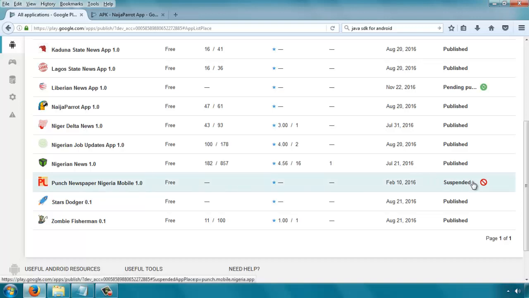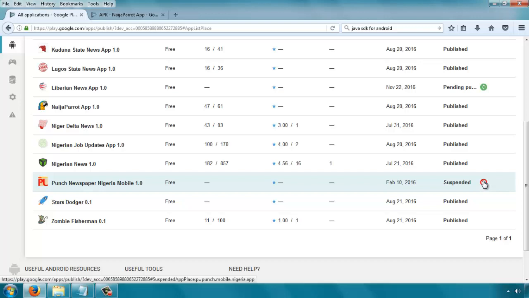Google was able to detect that this is a copyrighted material or image, and the app was suspended, and we were asked to provide written documentation to show that this Punch newspaper brand actually belongs to us, or we have permission to use their branding. So if you have permission, just try to obtain something in written form giving you permission to use the brand. If not, try to avoid it.